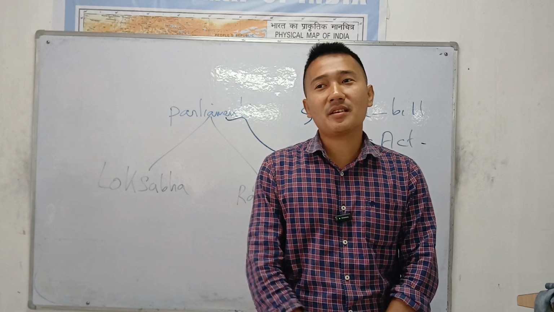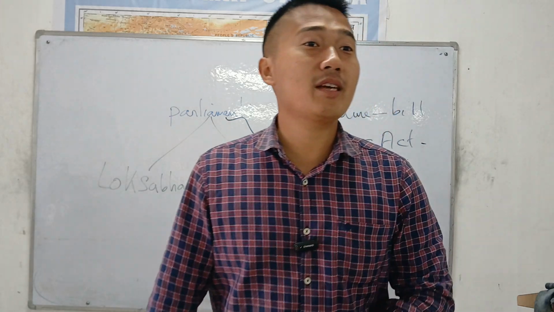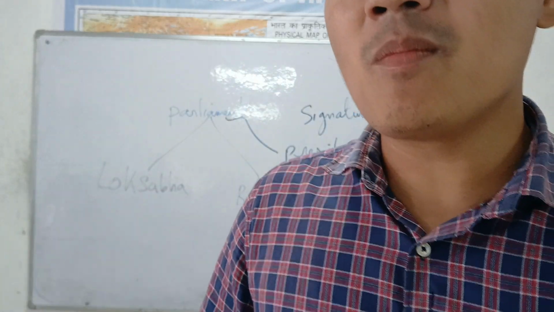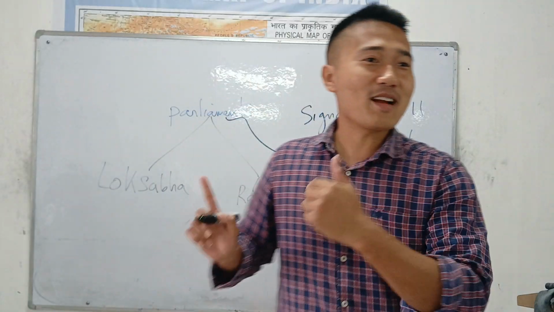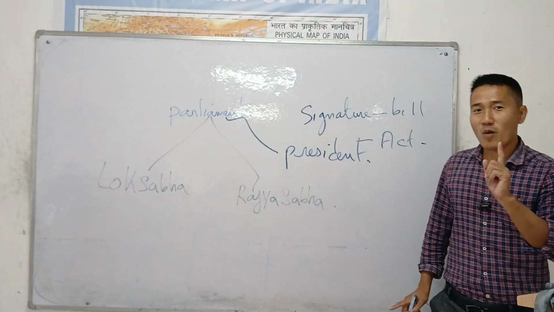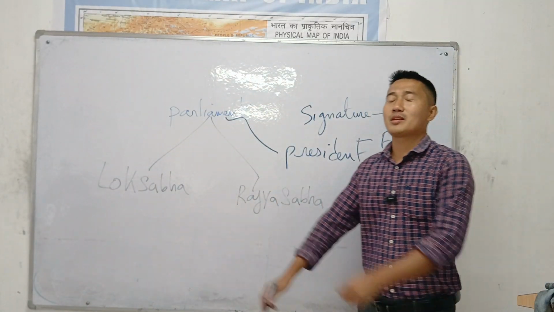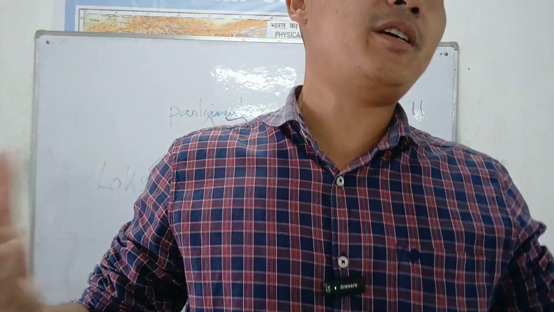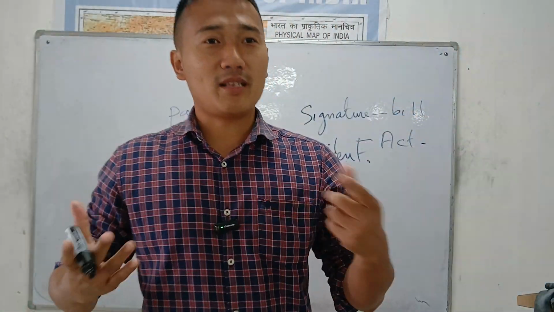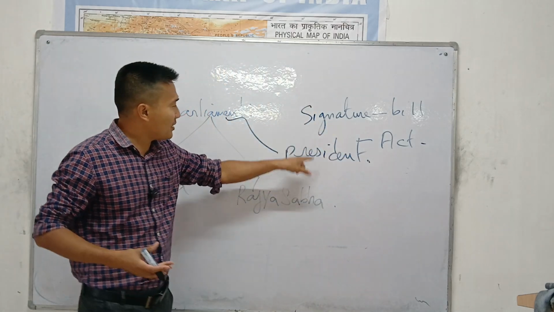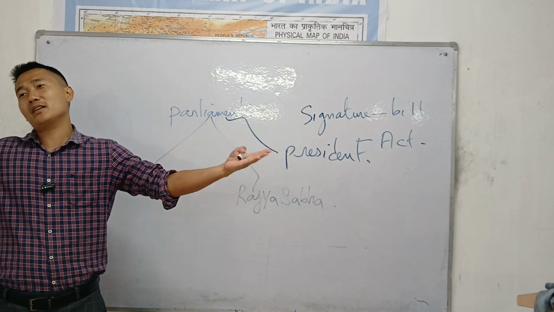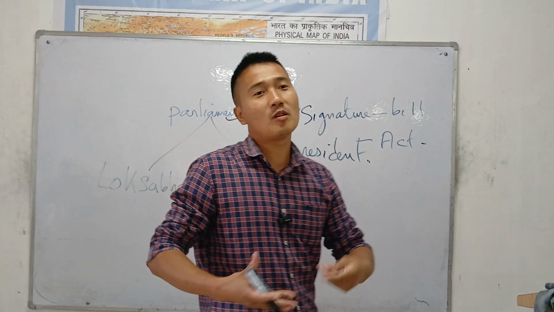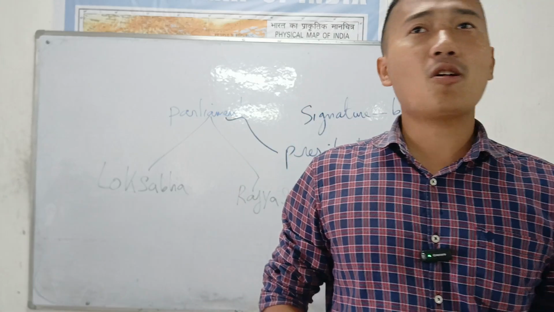That's the reason the President is made a part of the Indian Parliament without being a member of either house. One important point to remember: is the President part of the Parliament? Yes, without being a member of either Lok Sabha or Rajya Sabha, because without his signature, no bill will become an act. It will never come into force.